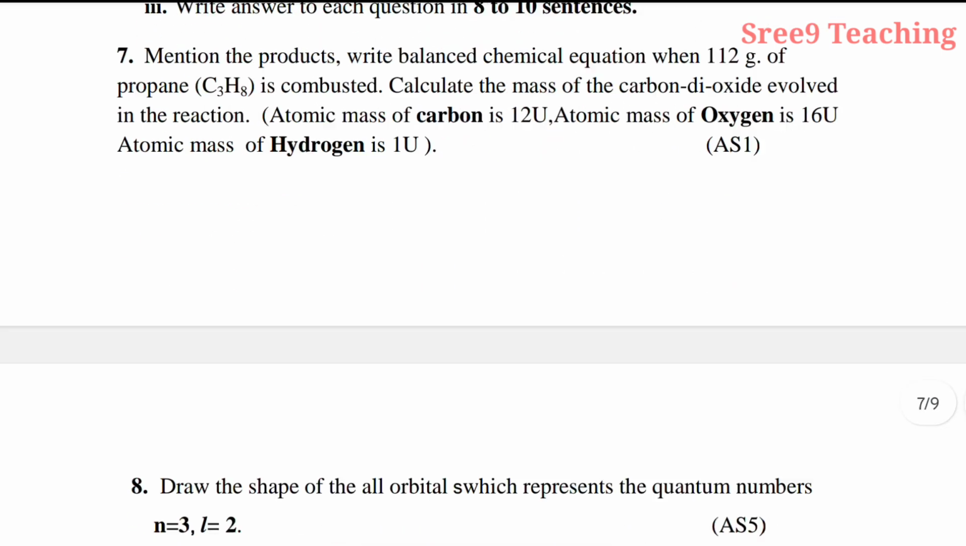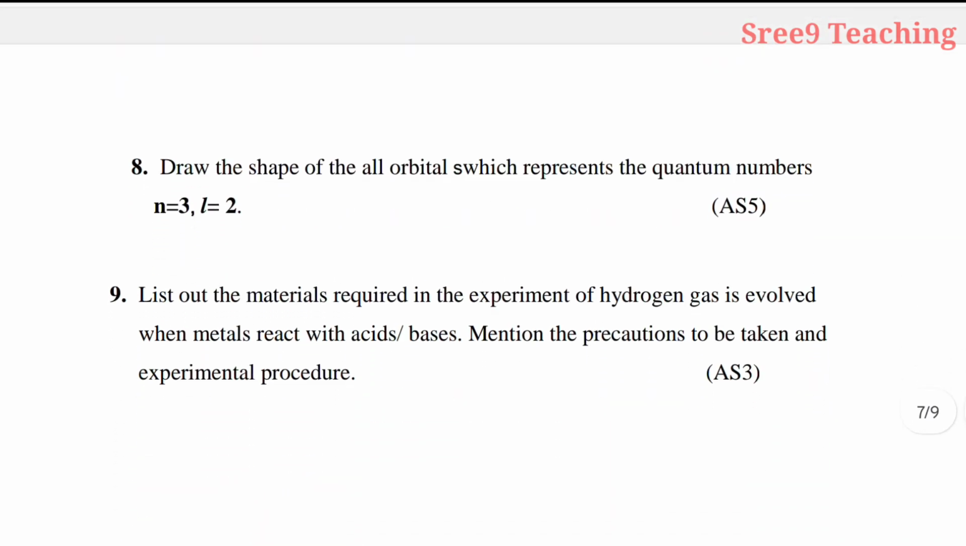Now see the eighth question. Draw the shapes of all the orbitals which represent the quantum numbers n equals 3, l equals 2. n equals 3 means nothing but the third shell. From the third shell, which orbital starts? D orbital. So all 5 d orbital shapes you have to draw here. Okay, right, it is an easy question.